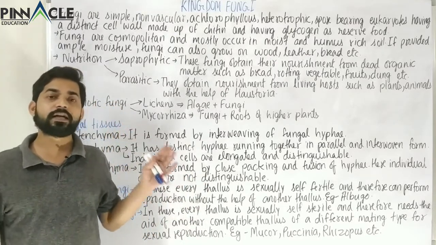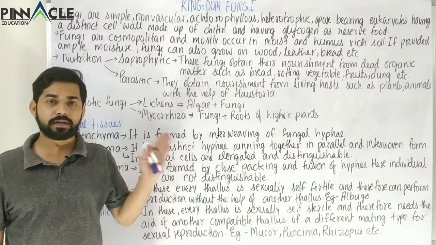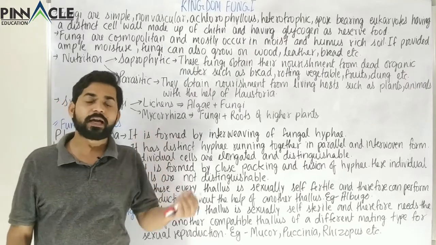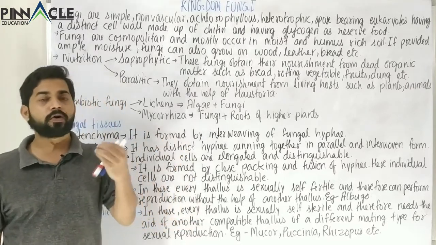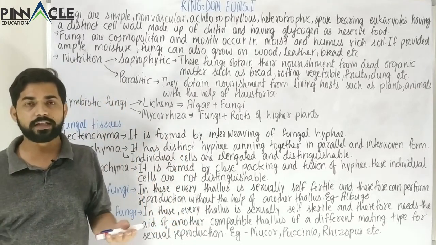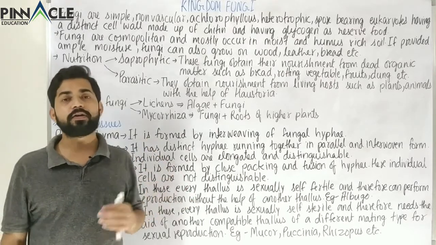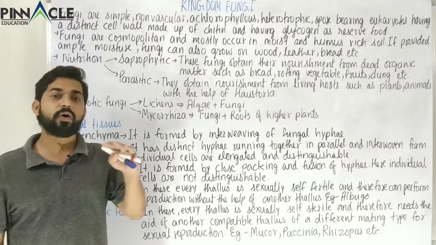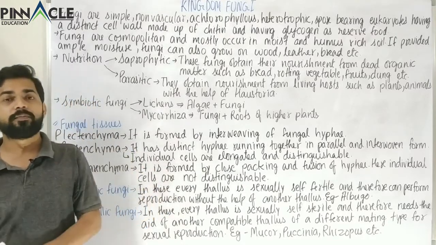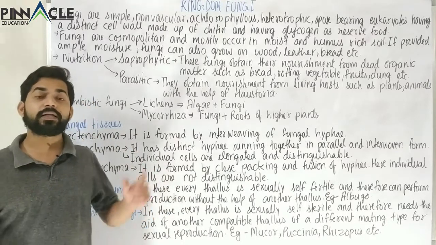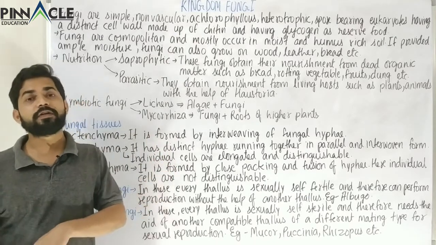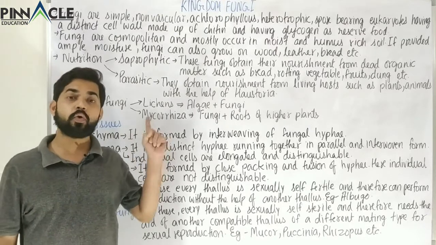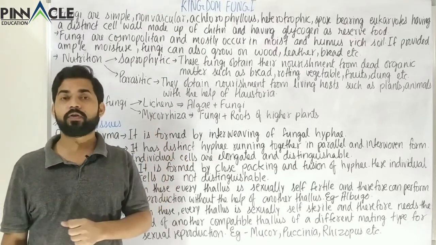We have seen that in our previous classes, almost every category in Protista and in Monera had some autotrophic as well as heterotrophic organisms. But in this case, none of the members are autotrophic. So this kingdom is solely of heterotrophic organisms.